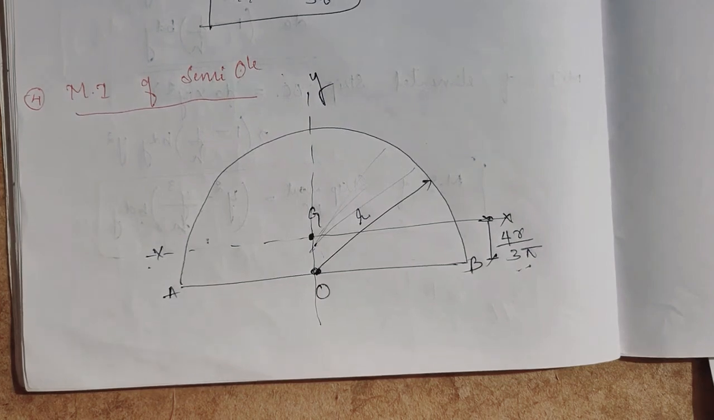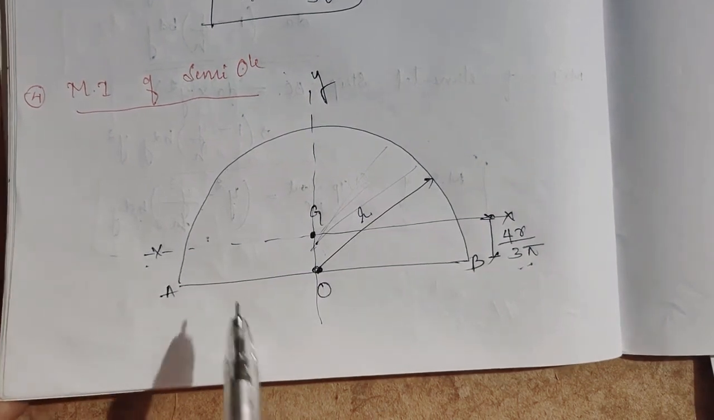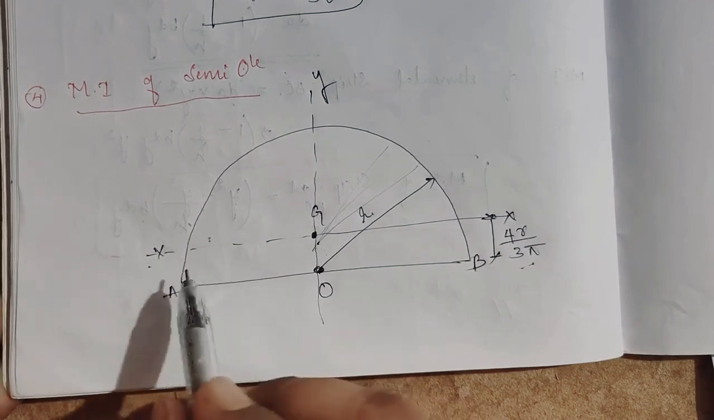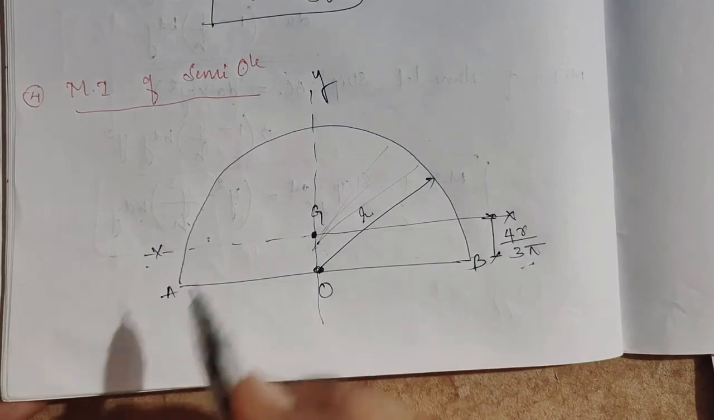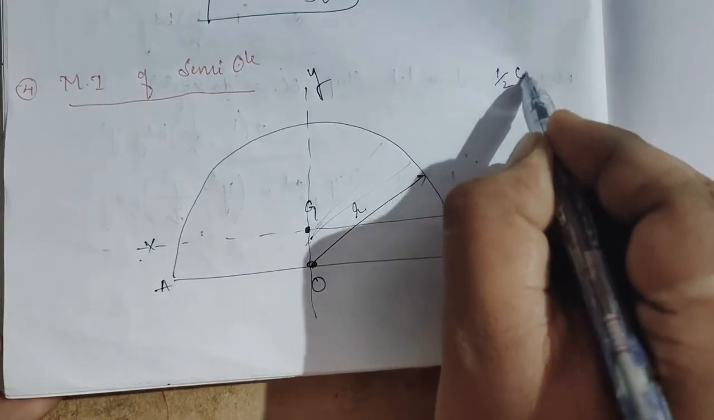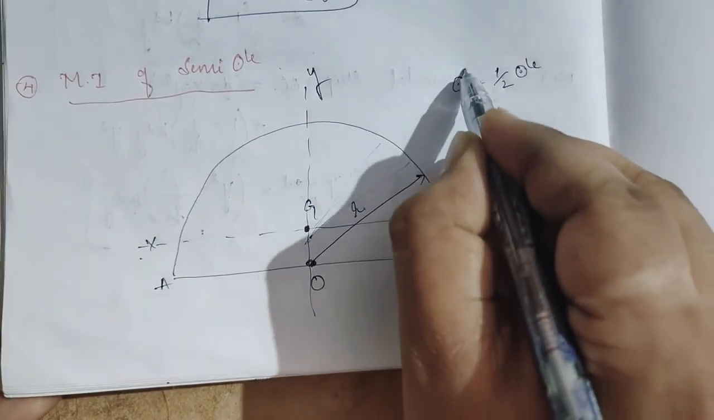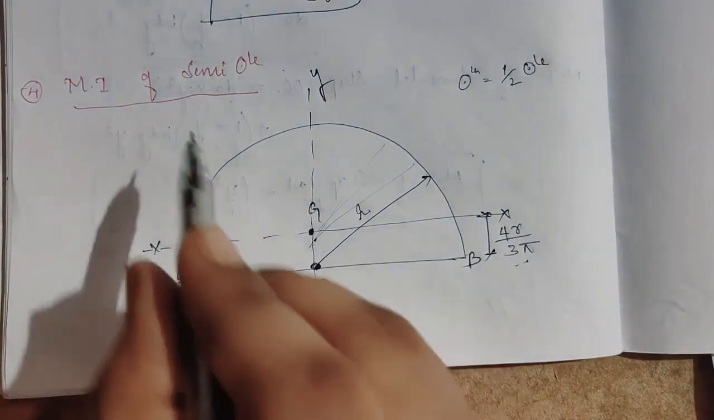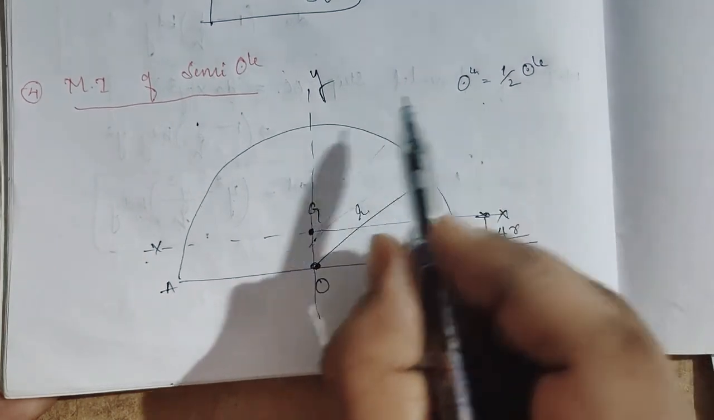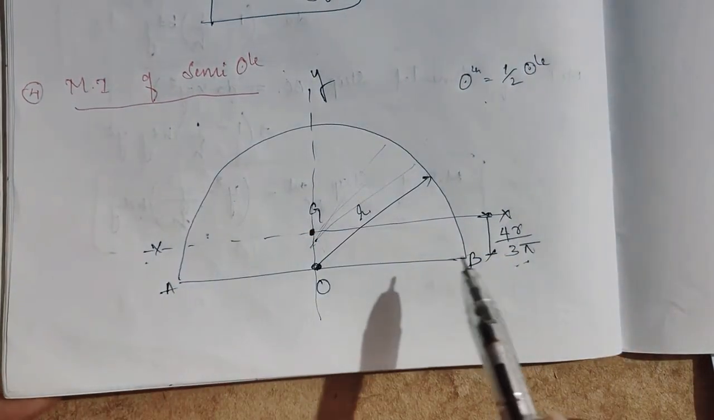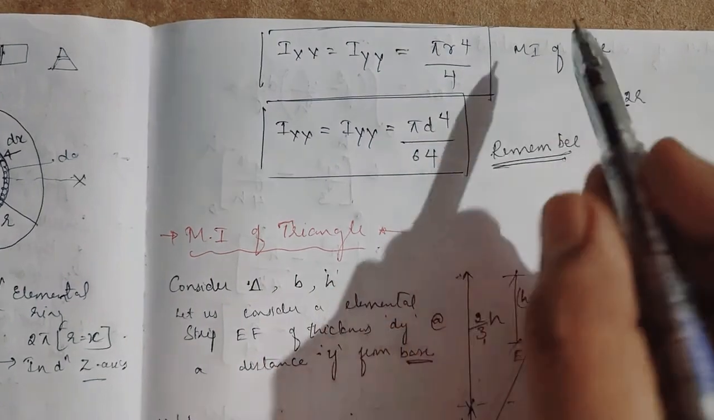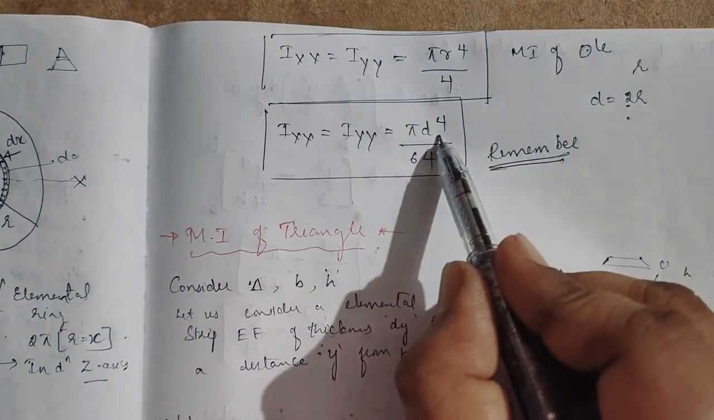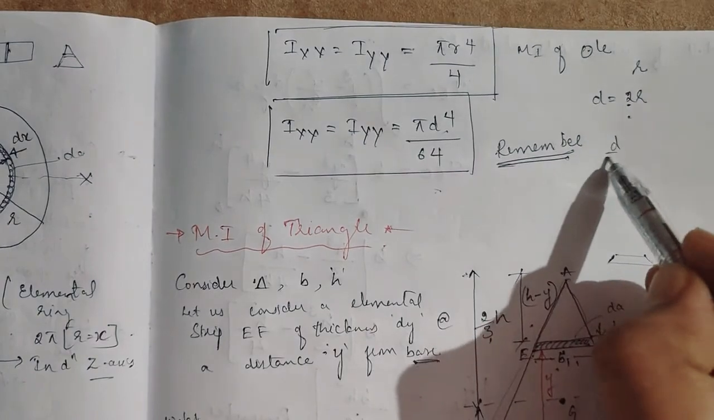We already found the moment of inertia of the circle. A semicircle is half of the full circle, right? So the moment of inertia of the semicircle would be half of the moment of inertia of the whole circle. We already found the moment of inertia of the whole circle, that is pi r to the power of 4 by 4 if we consider r as the radius, or pi d to the power of 4 by 64 if we take d as the diameter.